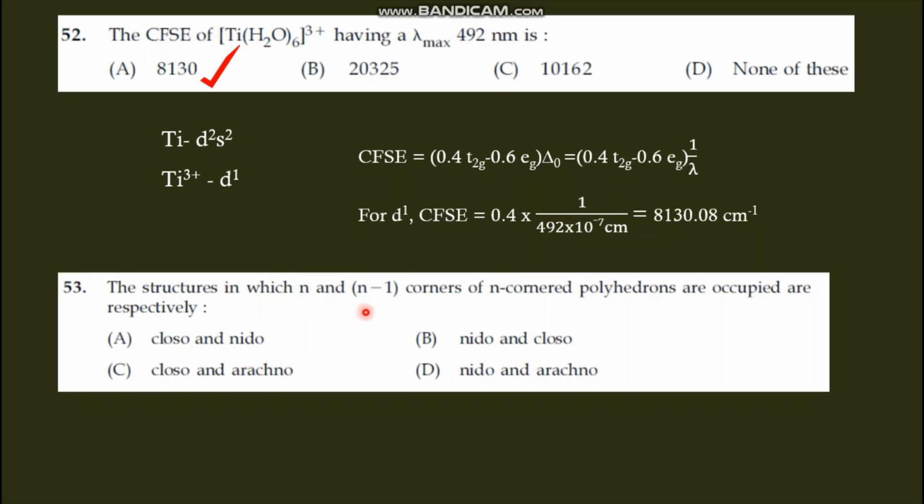Next question: the structure in which n and n minus 1 corners of an n-cornered polyhedron are occupied are respectively. If n vertices are occupied, it's closo; n minus 1 means nido. So closo and nido.